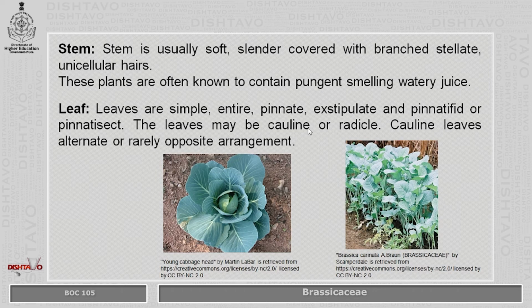The lamina is directly attached to the stem. Radical leaves are leaves attached directly to the underground rhizomes or root-like structure, as can be seen in the radish. This particular feature helps them to survive in temperate or very cold regions. Cauline leaves are generally alternate, rarely they have opposite arrangement.